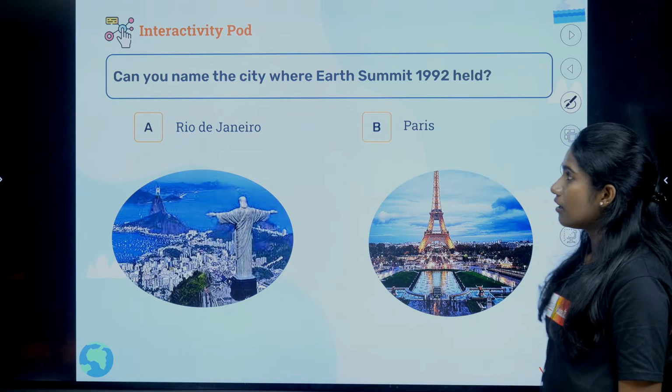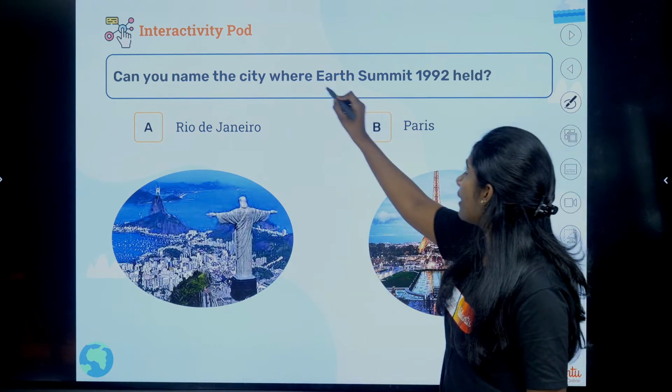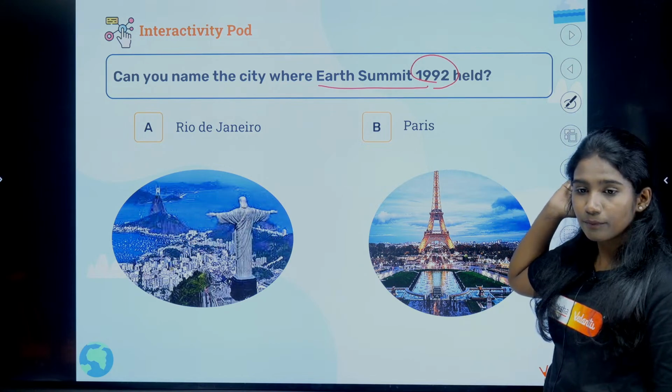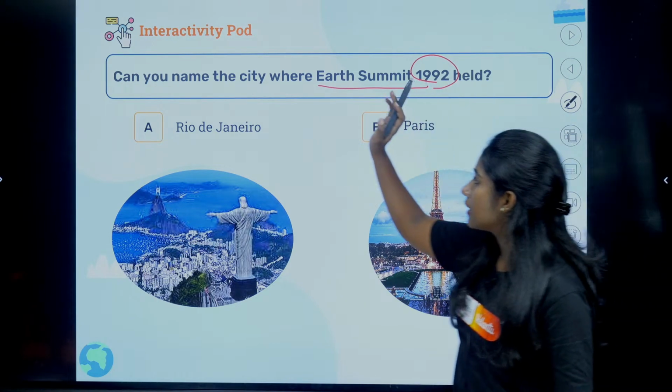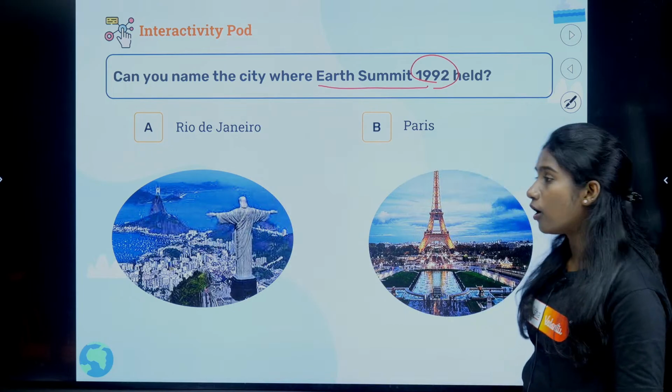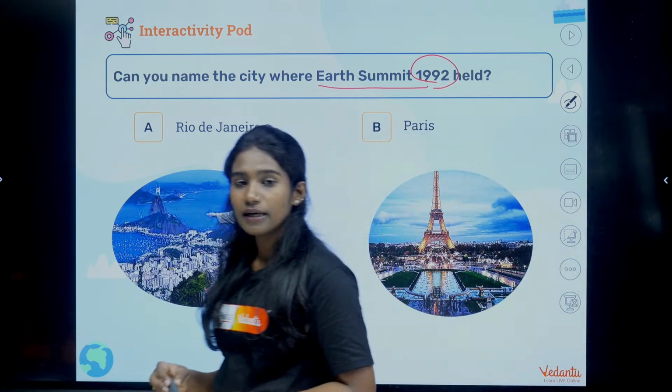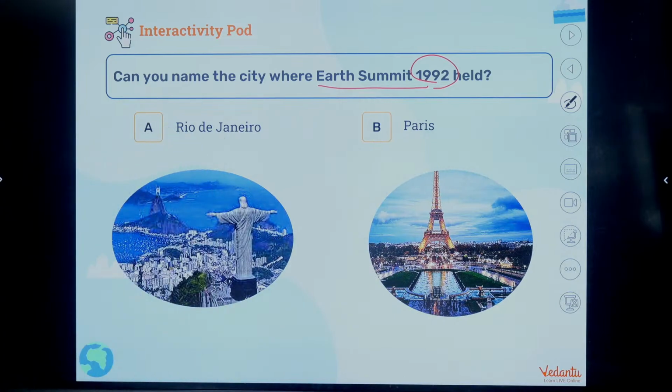Right? So now, can you name the city where the Earth Summit 1992 was held? Option A says Rio de Janeiro and option B says Paris. Where did the Earth Summit take place in 1992?